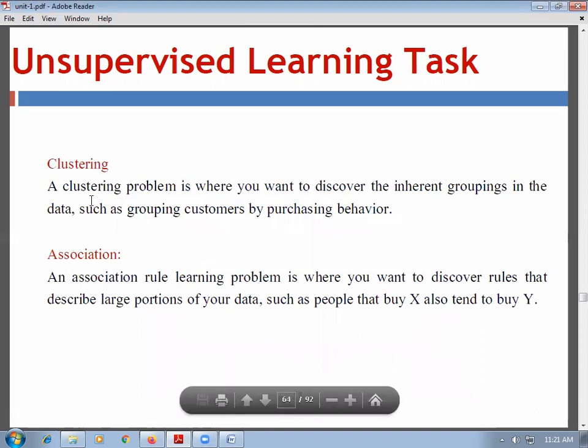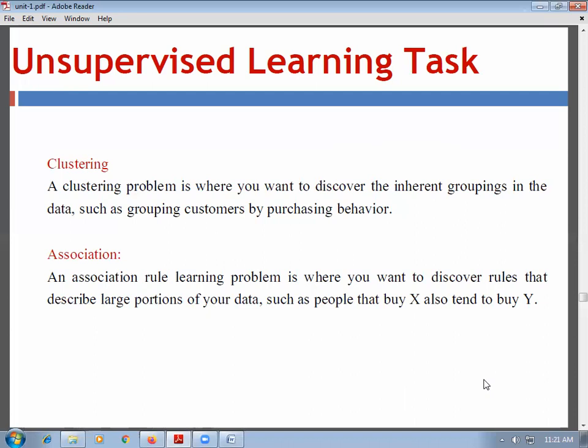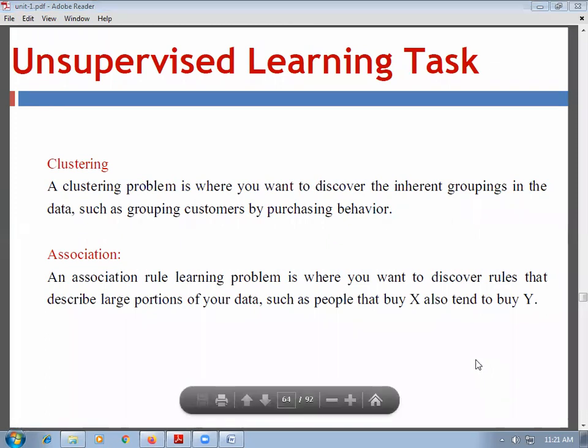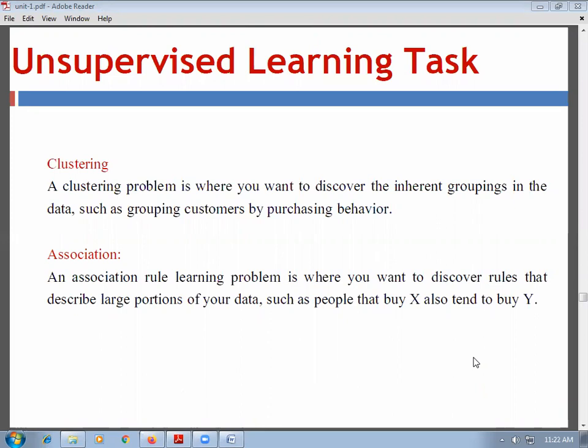Now, the unsupervised learning task is done with the help of clustering and association. Clustering is a problem where you want to discover the inherent groupings in the data, such as grouping customers by purchasing behavior. Association rule means we have to discover rules, such as people that buy X also tend to buy Y. As in the example of milk and butter, the people who buy milk also buy butter. That is the association rule.